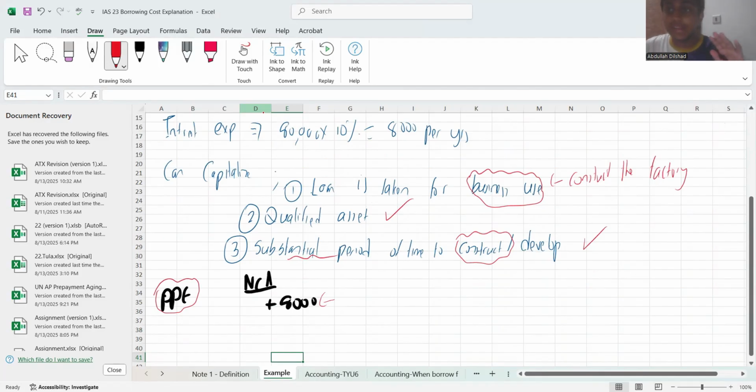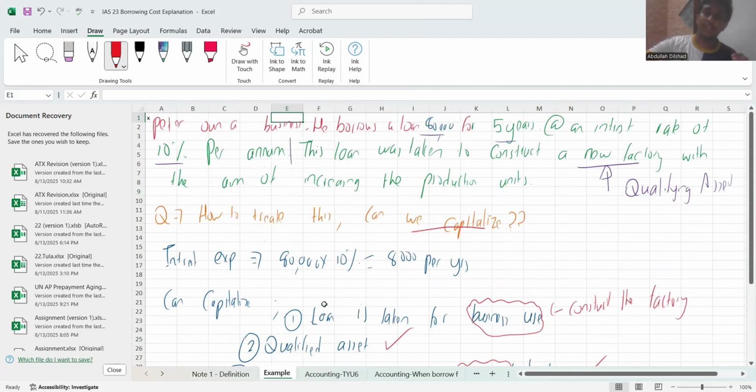8,000 cost means considering there are no other costs. The purchase price, I don't know. How much the installation was, I don't know. None of those I know. But this will be capitalized. So this is how you do it. Now, don't expect these kinds of questions to come in your exam. This is just for illustrative and explanatory purposes alone.